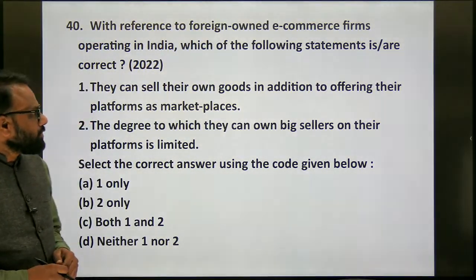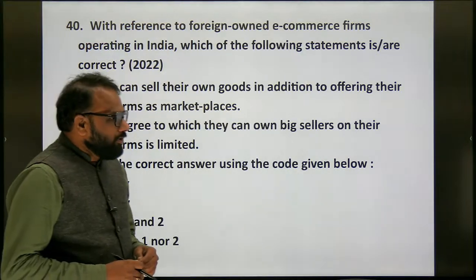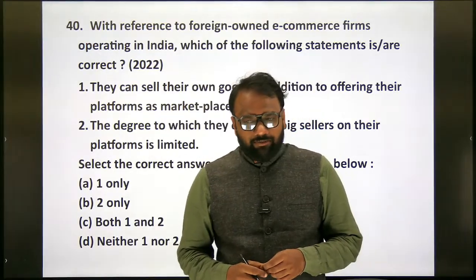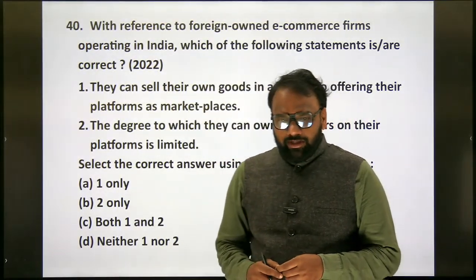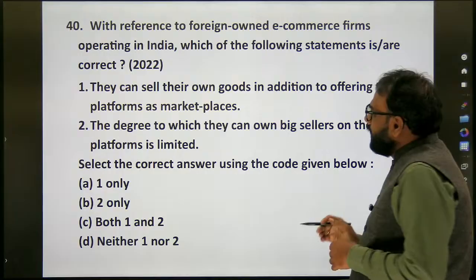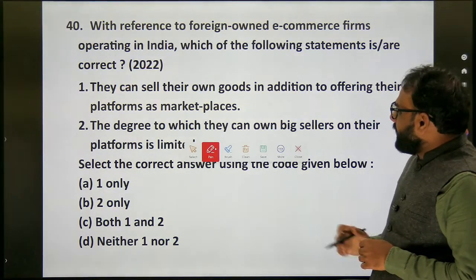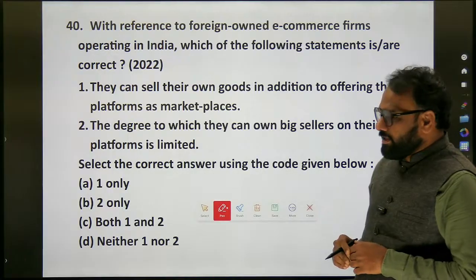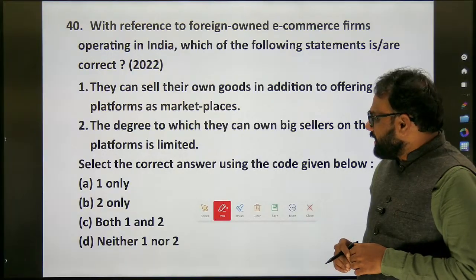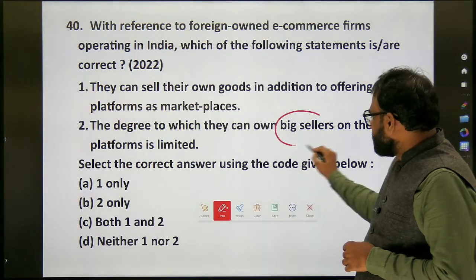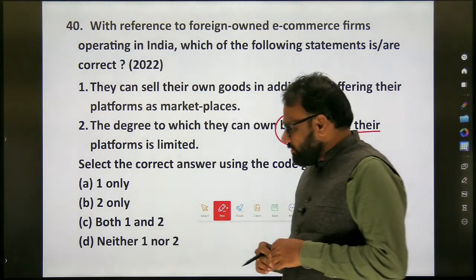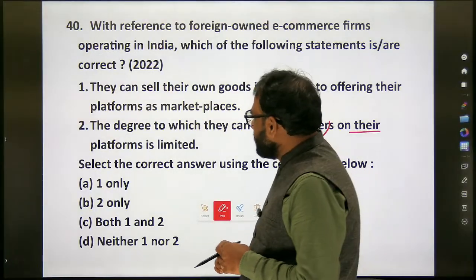Next, this is a question of 2022. It deals with e-commerce firms, foreign direct investment, and in what way they can operate. Here is the question: with reference to foreign-owned e-commerce firms operating in India, which of the following statements are correct? 1. They can sell their own goods in addition to offering their platforms as marketplaces. 2. The degree to which they can own big sellers on their platforms is limited. So the answer is 2 only.